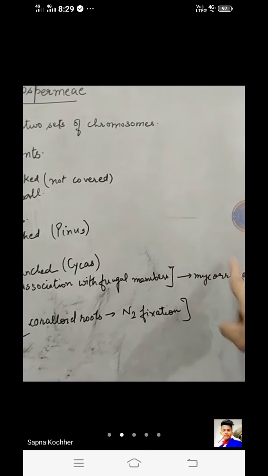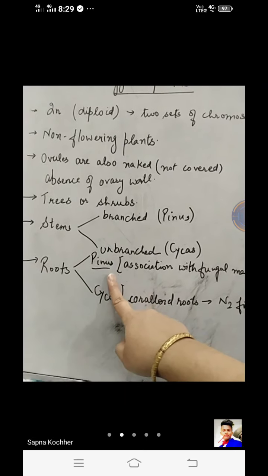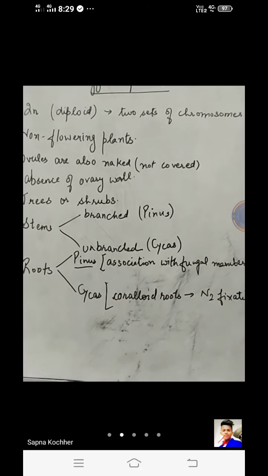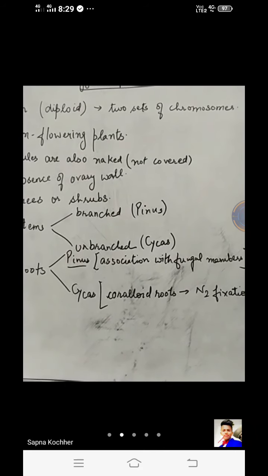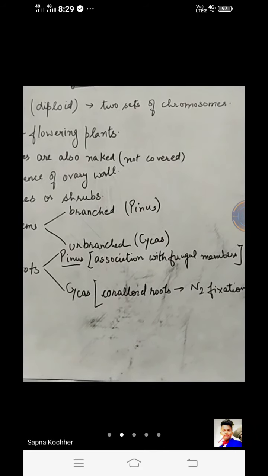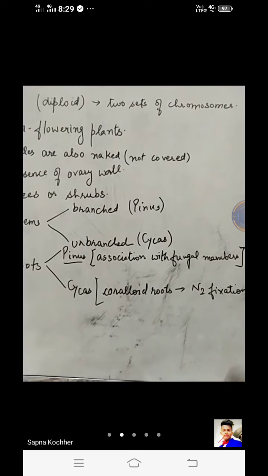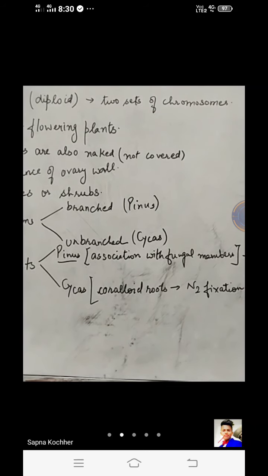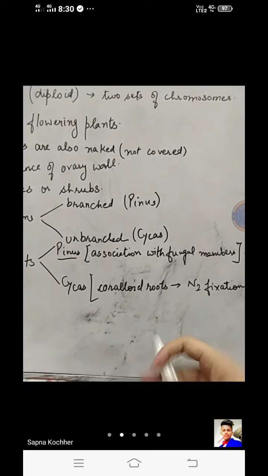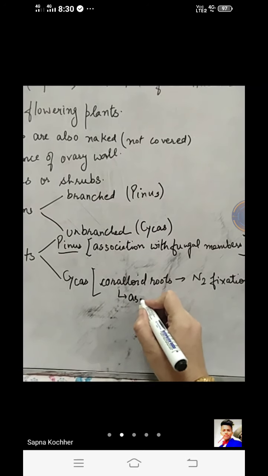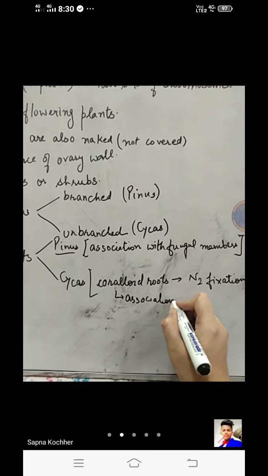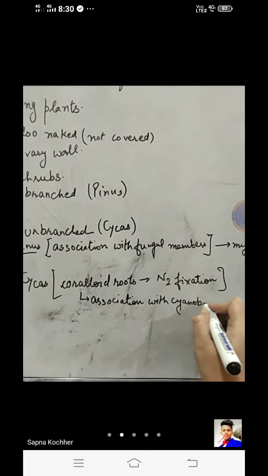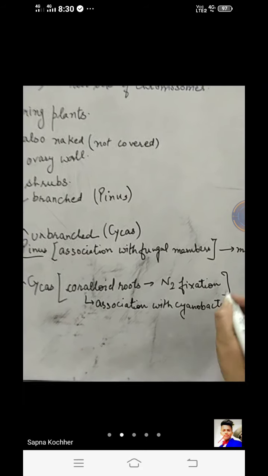They are making an association. So this association is seen possibly in the members like Pinus, and in the Cycas there are another specialized roots which are called the coralloid roots, and they help in the nitrogen fixation, because they are making an association with the lower organisms here again, right? That is with the cyanobacteria. Coralloid roots are having the association with cyanobacteria. You may write here having an association with lower organisms like cyanobacteria, right?